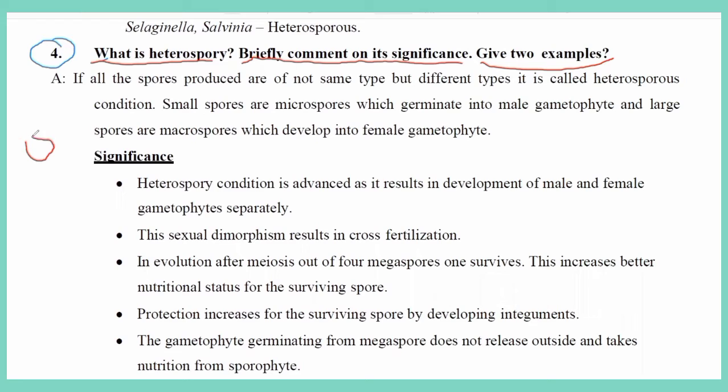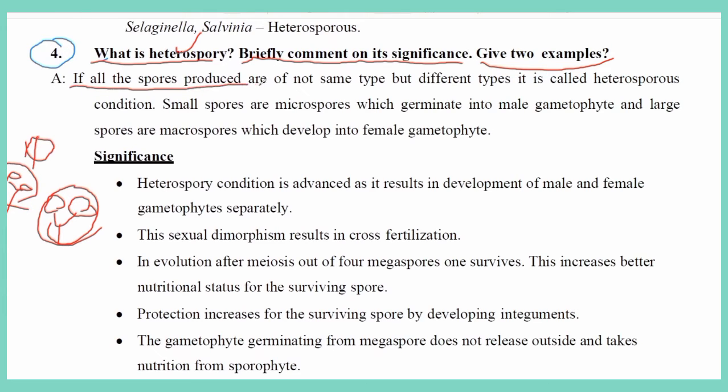For example, the spore mother cell undergoes meiotic division and produces two small spores and two large spores. The condition in which the sporophyte produces two different kinds of spores, such as microspores and macrospores, is called the heterospory condition.